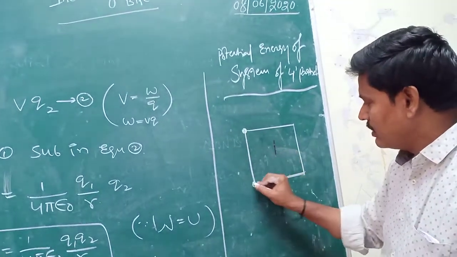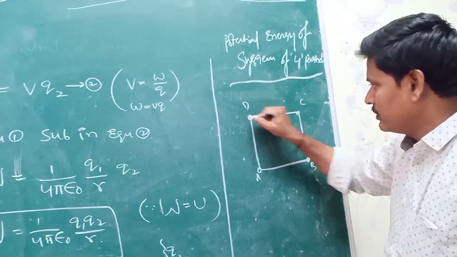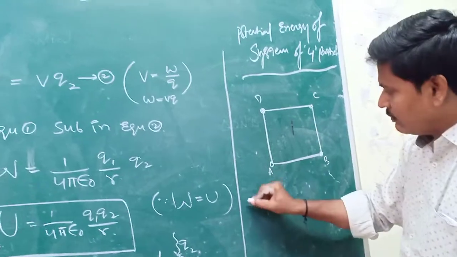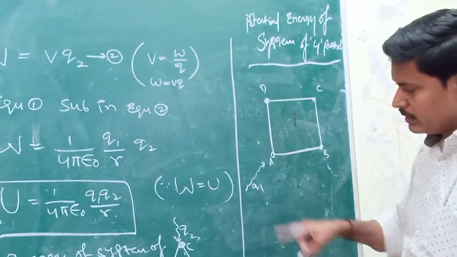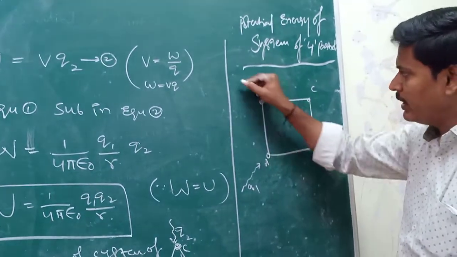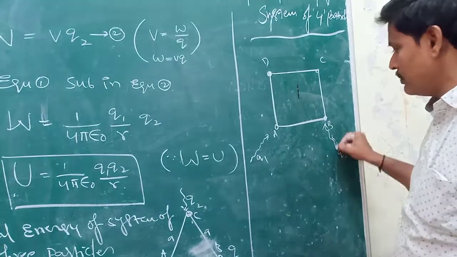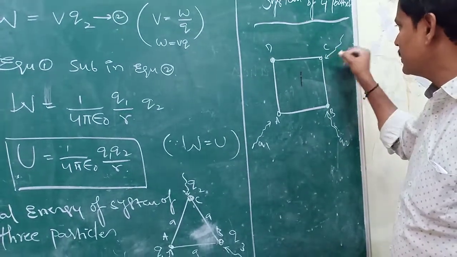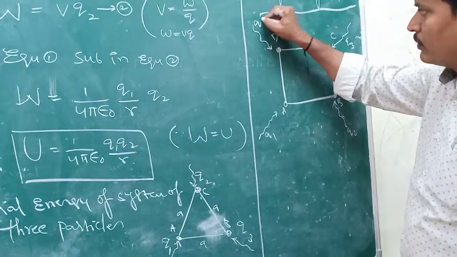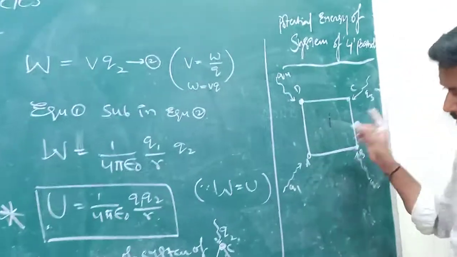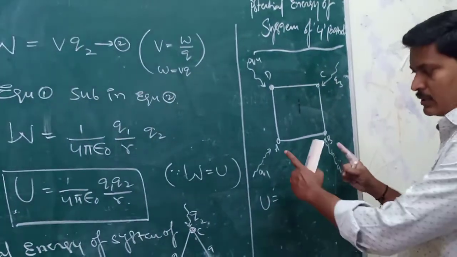So this is A, B, C, D, a square, and four particles are kept at its four corners. The first particle Q1 is kept at point A, next Q2 is kept at point B, next Q3 at point C, next Q4. Then the potential energy of the system of these particles is equal to